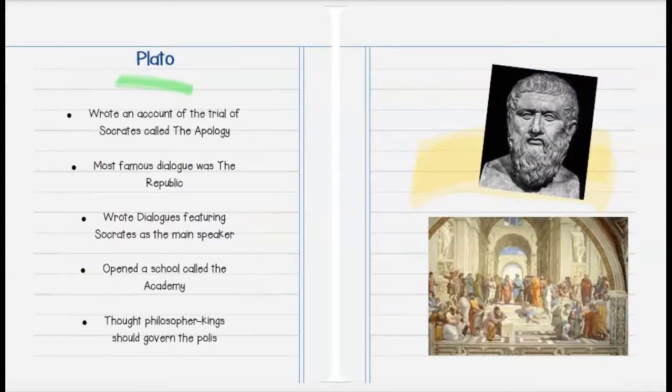And then just a quick overview of Plato. He wrote an account of the trial of Socrates called the Apology. His most famous dialogue was the Republic. He wrote dialogues featuring Socrates as the main speaker. He opened a school called the Academy. And he thought philosopher kings should govern the polis.